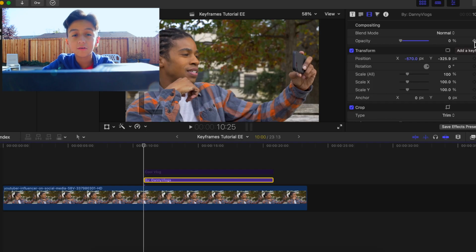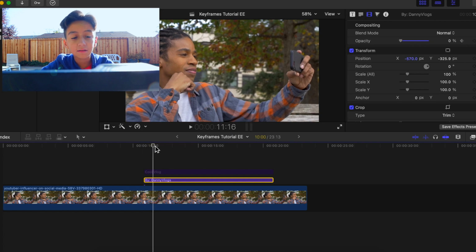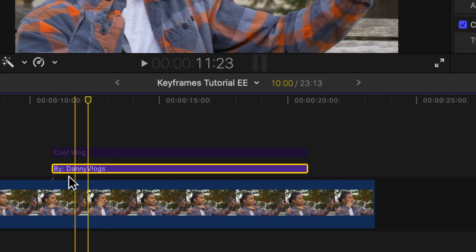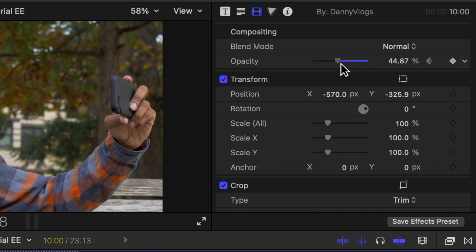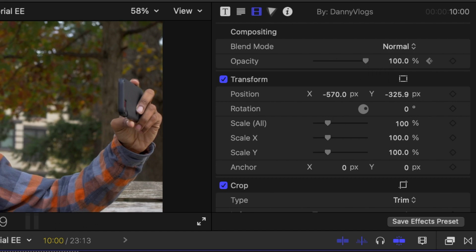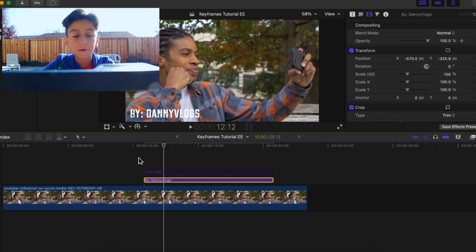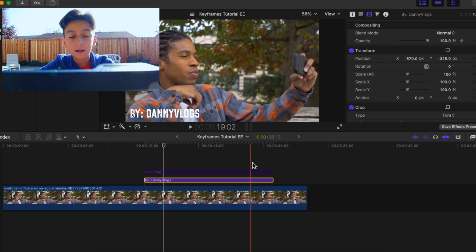So after you do that, you're going to want to add a keyframe. Adding a keyframe shows that you want the animation to start there, which is a beginning. Then once you've done that, drag it a little bit so there's about that much space in between, and move it all the way to 100. So now you guys can see we have a nice fade in transition, and if you want to fade it out, do the same thing.